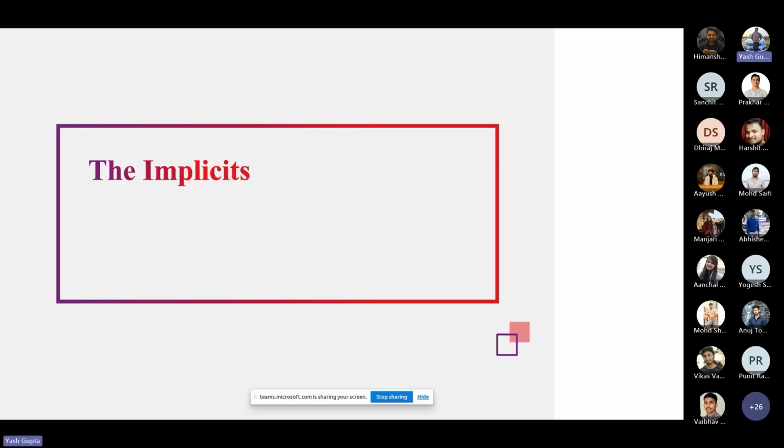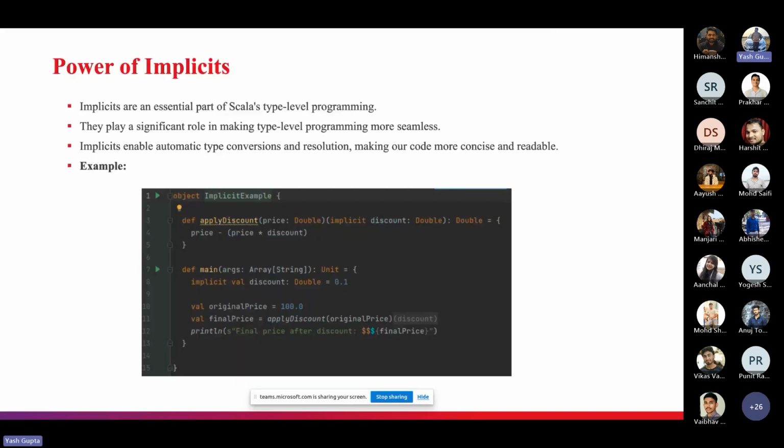Now, what are implicits and what is the power of implicits? Implicits are a powerful feature in Scala that plays a significant role in type level programming. They allow us to enhance code readability and automate tasks like type conversion and resolutions. If I talk more about it, suppose you declared a method, and in that method you want a parameter or a value that is automatically initialized, right? At that place you can use implicit variables.